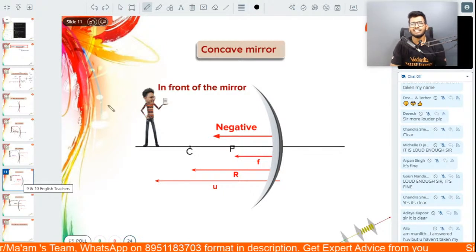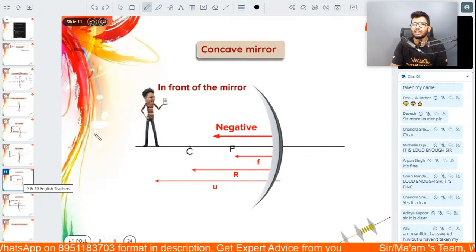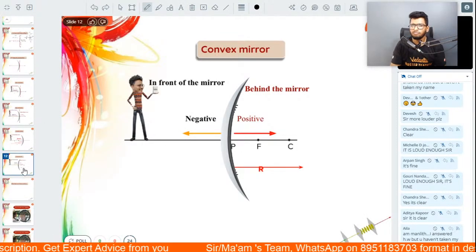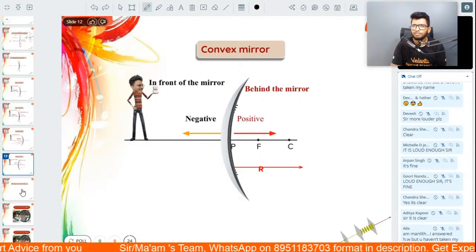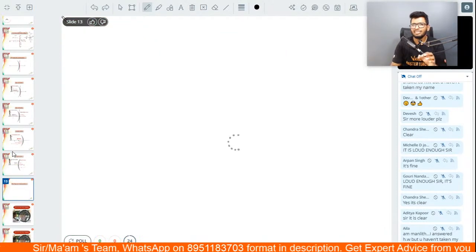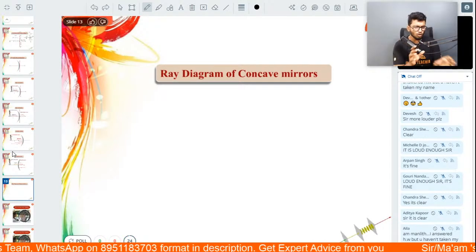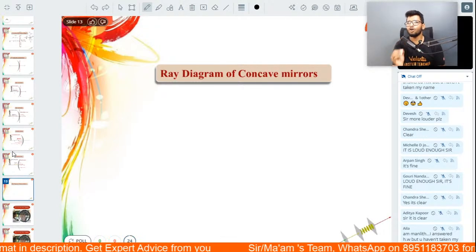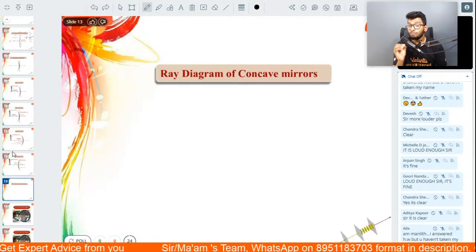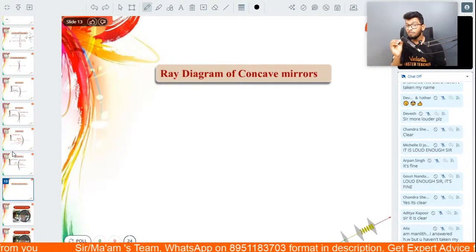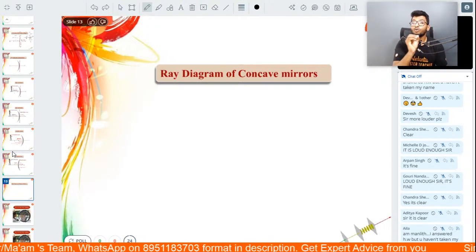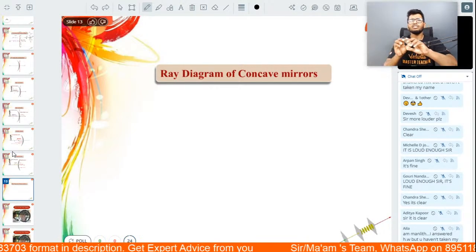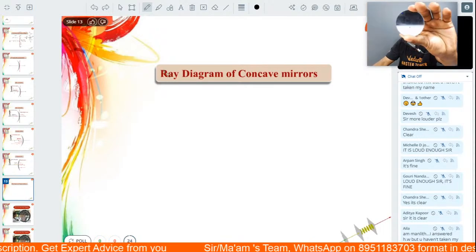So here is the thing, guys. Let's say there is an object kept in front of a concave mirror, or let's say it's kept in front of a convex mirror. Now the special thing about these concave and convex mirrors is that depending on where you keep the object, the kind of image that is formed might also differ. Now, what do I mean by this? I want all of you to focus on this concave mirror right now.